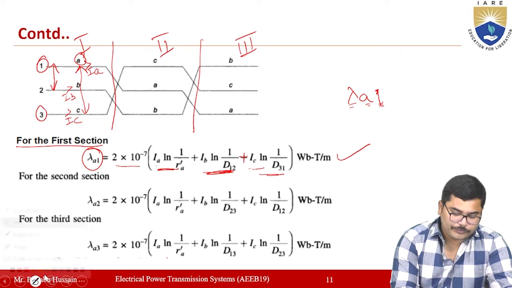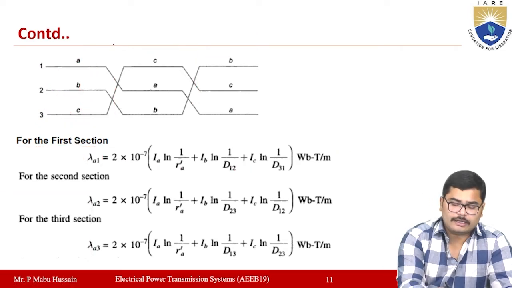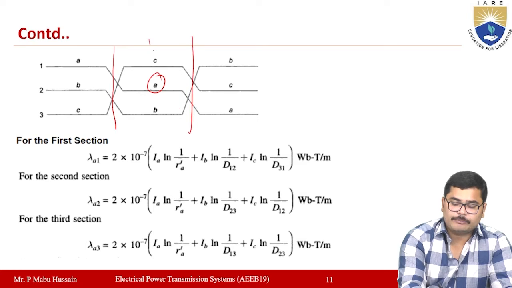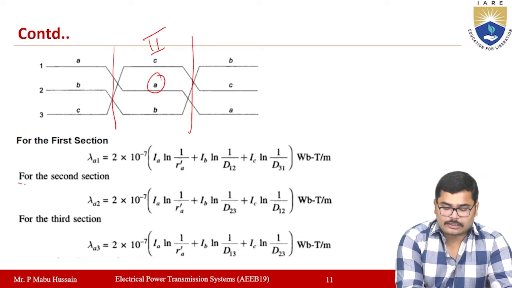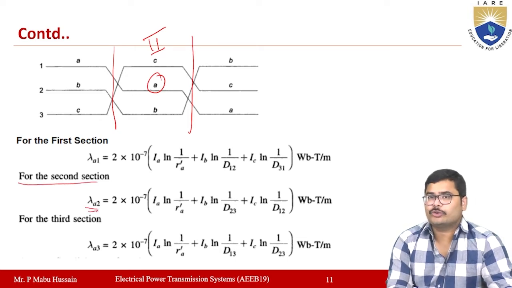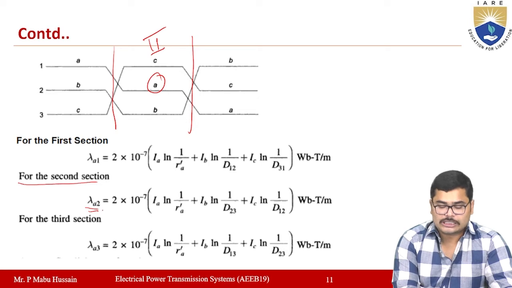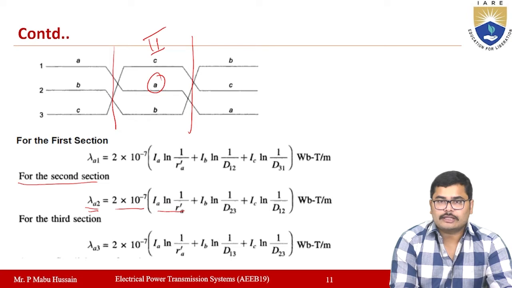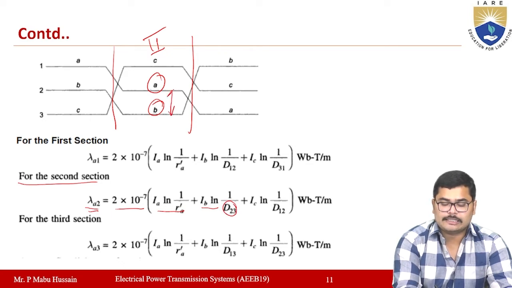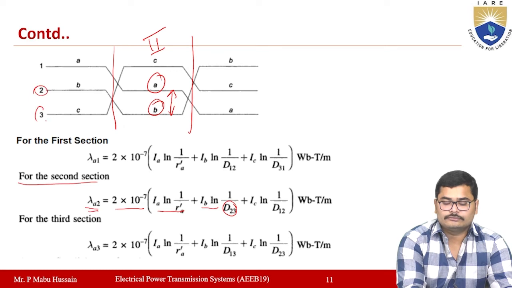In a similar way, you determine the flux linkage of conductor A in section number 2. The flux linkage equation for conductor A in section 2 will be lambda A2, which is equal to 2 into 10 power minus 7 times the following. Due to its own current, the flux linkages will be IA into ln 1 by RA dash, plus, due to the current flowing in conductor B, IB into ln 1 by the distance between A and B here, which is D23.